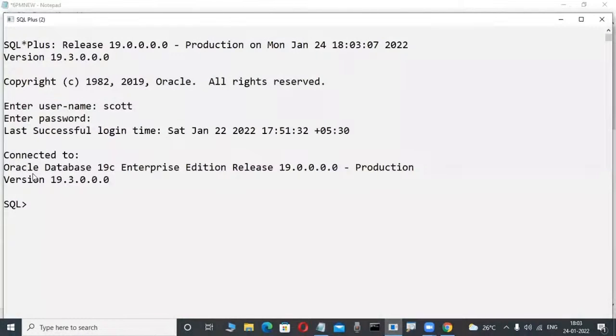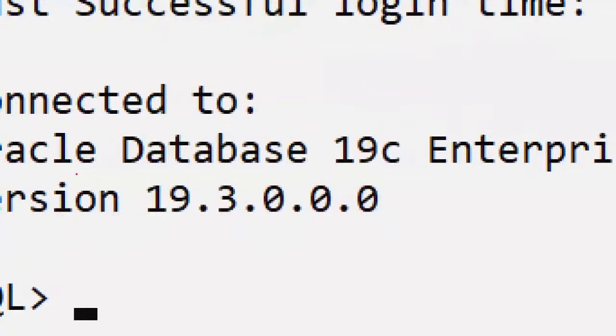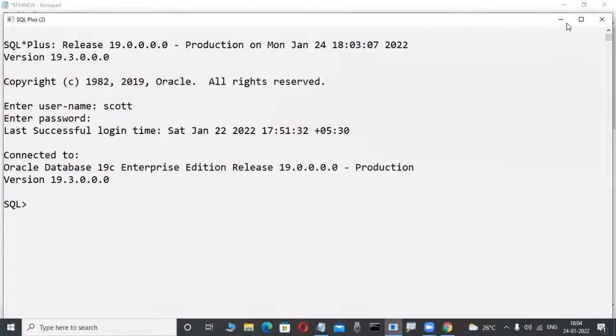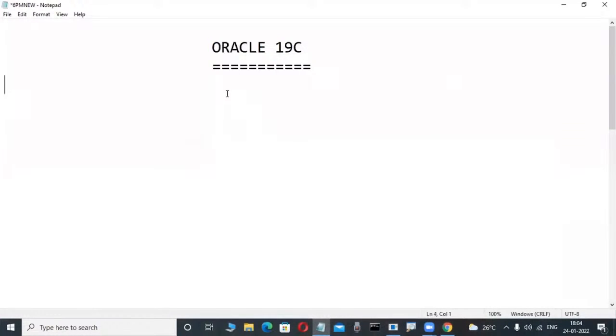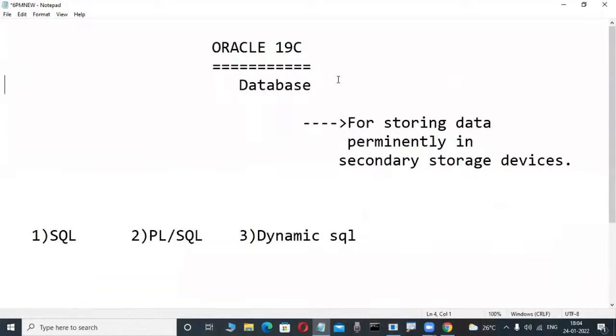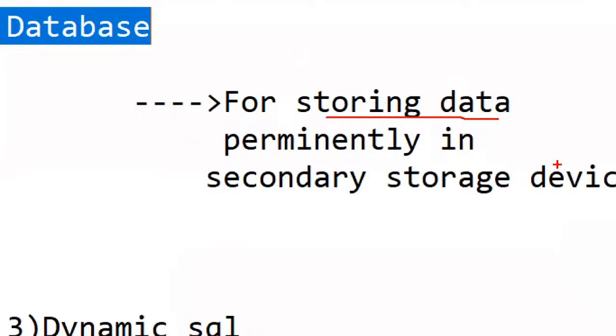Oracle is a product from Oracle Corporation. What type of product is that? A database product. What is the purpose of database products, either Oracle, SQL Server, or DB2? So many products are there. The purpose is storing data permanently in a hard disk, in secondary storage devices, but not only permanently storing the data, also efficiently retrieving the data.